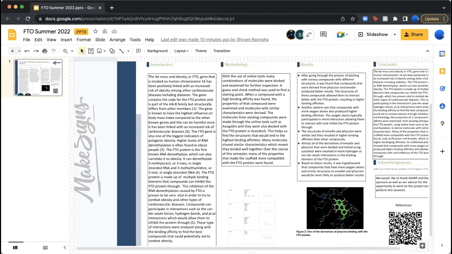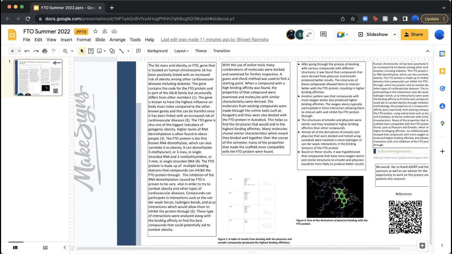The FTO protein is made up of multiple binding domains through which compounds can inhibit the FTO protein. The inhibition of RNA demethylation caused by FTO is proven to be very vital in order to try to combat obesity and other types of cardiovascular diseases. Compounds can participate in interactions such as the van der Waals forces, hydrogen bonds, or pi-pi interactions, which would allow them to inhibit the protein.